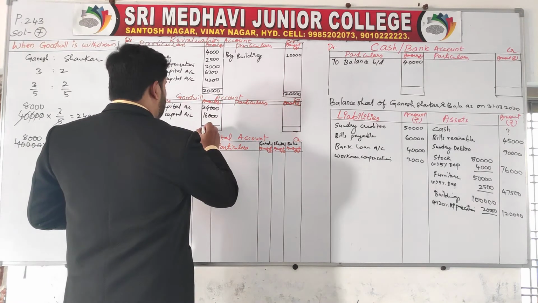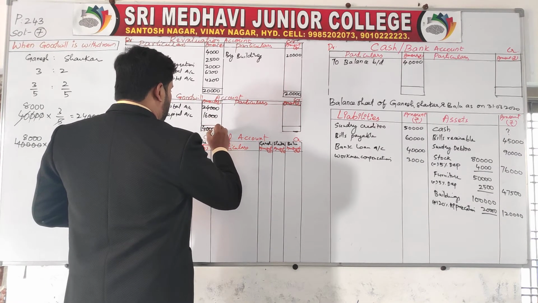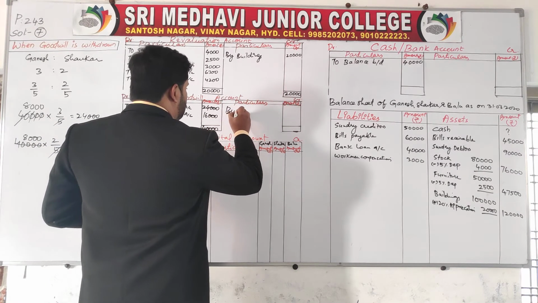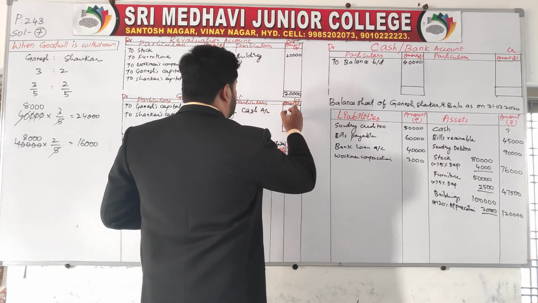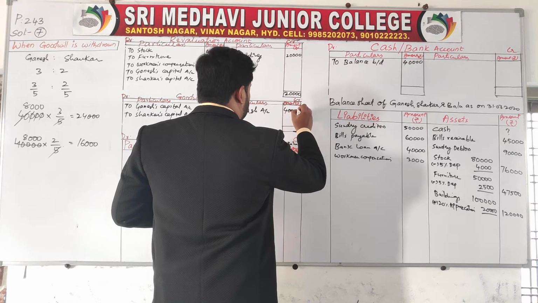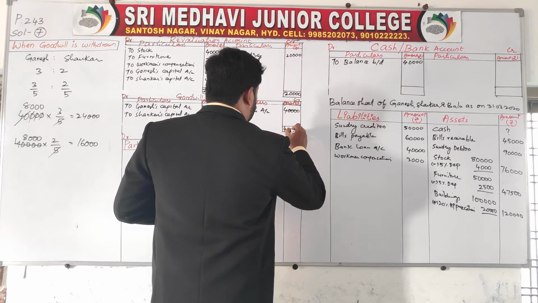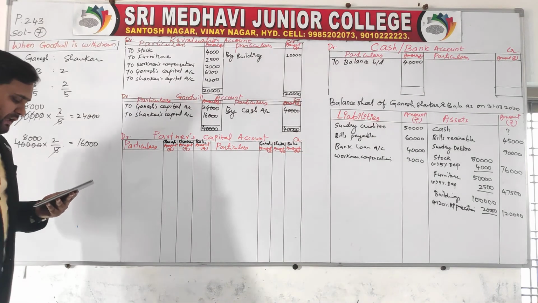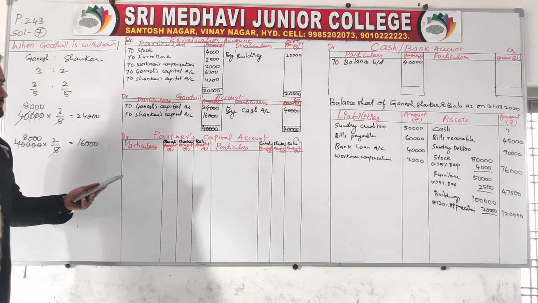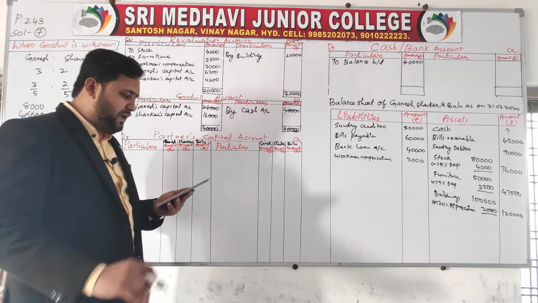So how much is the total here? 40,000, which was brought by new partner Mr. Balu in cash, by cash account, 40,000. So we have distributed the goodwill now. Now go for the brought down balances.